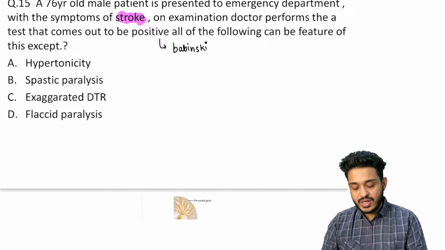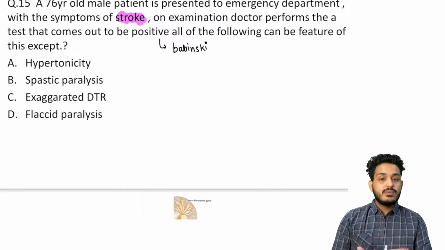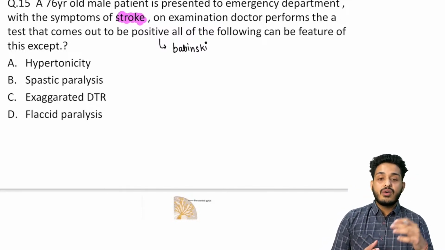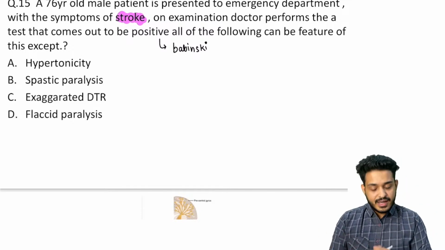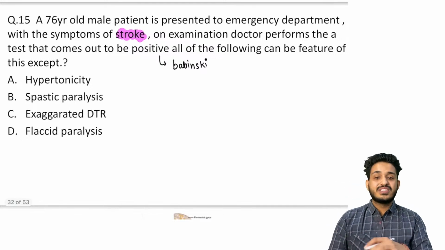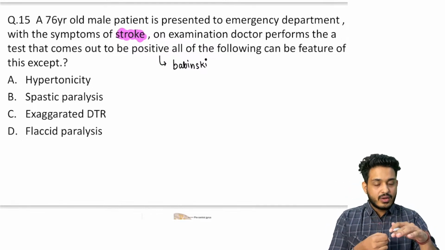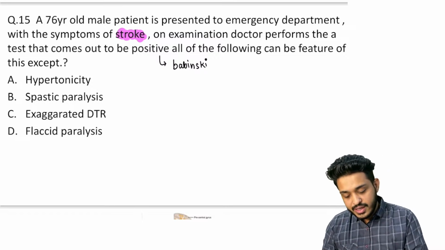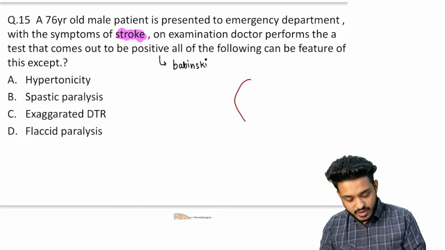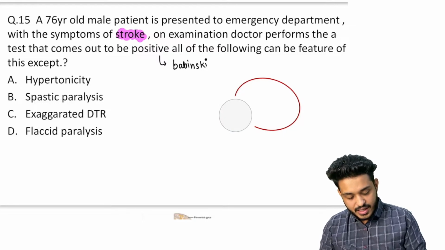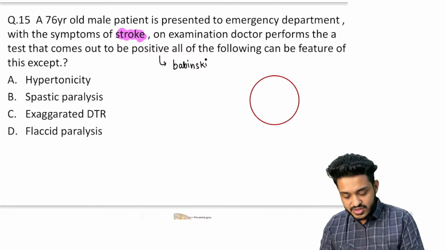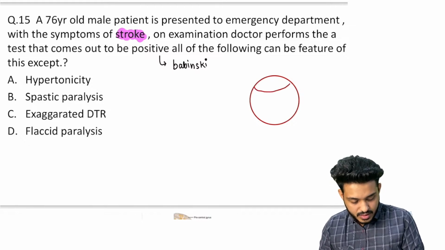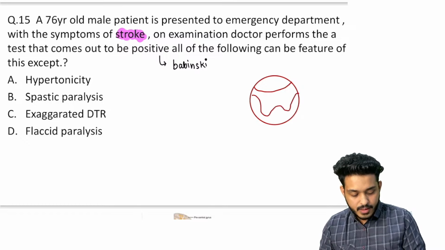First of all, let me make you understand how the information from the lower part of the body is going to the brain and how the information from the brain is coming to the effector organs that we have, right? So I'm just taking a cross section of the spinal cord and presenting it in front of you. This is going to be the cross section of the spinal cord. This is your spinal cord.